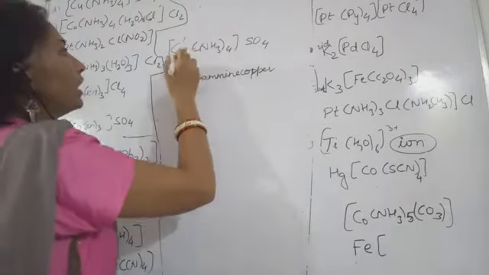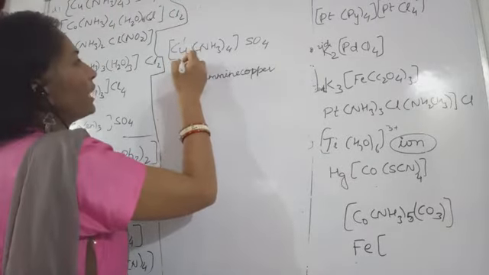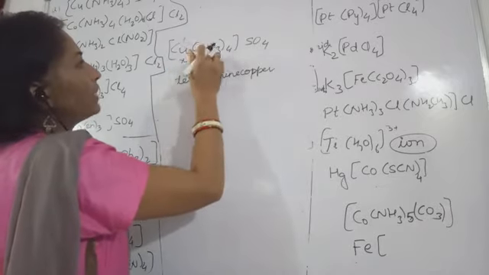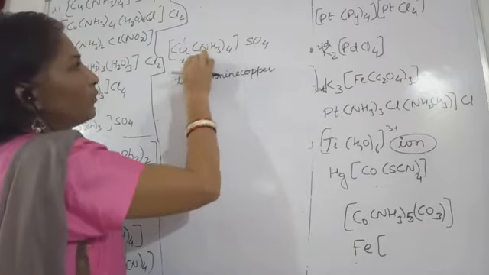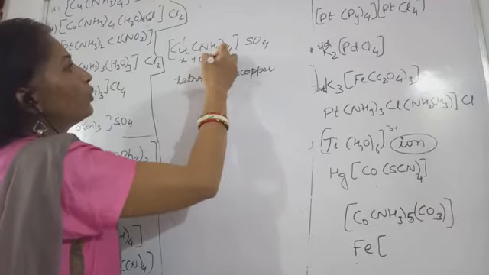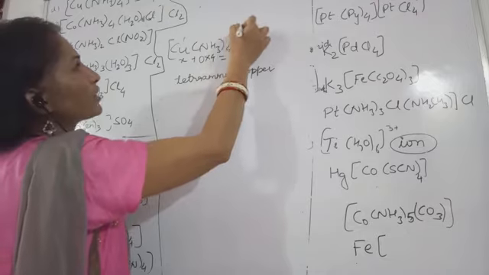Suppose X is the oxidation state of this copper, plus what charge is this ammonia possessing? 0 charge, and 0 into 4 is 0. This equals plus 2 charge.